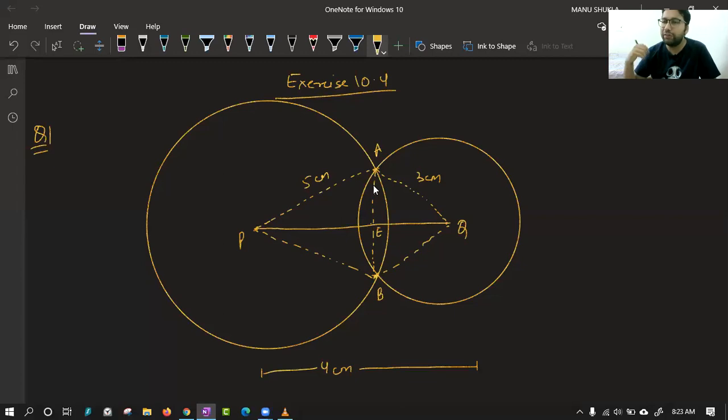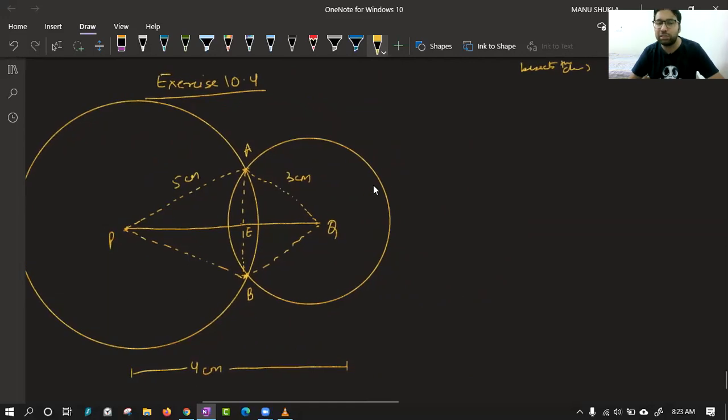For that, we have to do work similar to the last question that we have done. We need to prove these triangles congruent. So our motive is to prove them congruent as well as perpendicular to each other. Now let's start the same procedure, class. First triangle, tell me which triangle you will take. APQ. Yes, because the smaller triangle will not help you. If you take triangle AEQ and triangle BEQ first, you won't be able to get the three things.